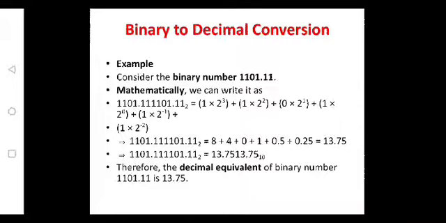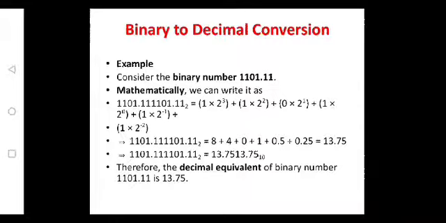So here 1 into 2 power minus 1 plus 1 into 2 power minus 2. In simple terms, the point is the reference of 0. From 0, the left side will have positive powers and the right side will have negative powers. So for the left side multiply with 2 power 0, 1, 2, 3 and so on.